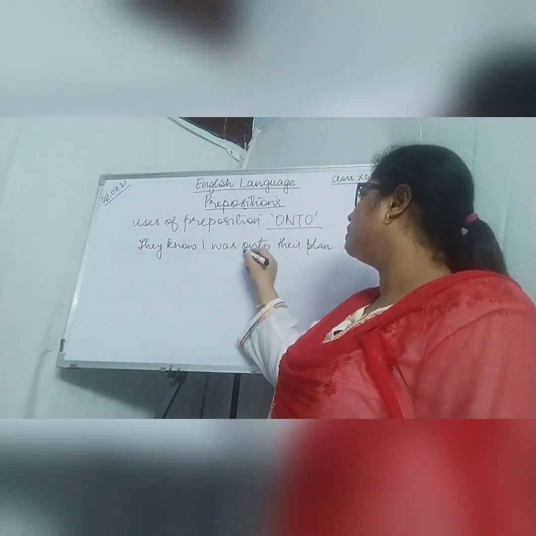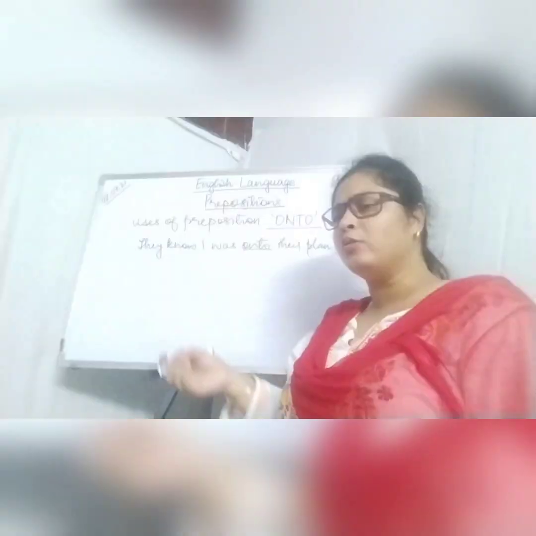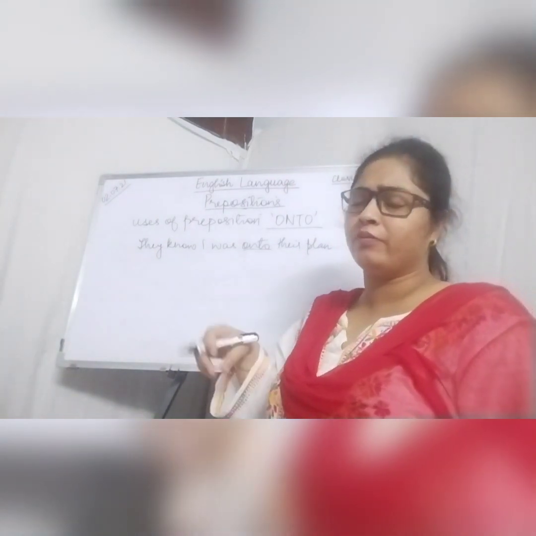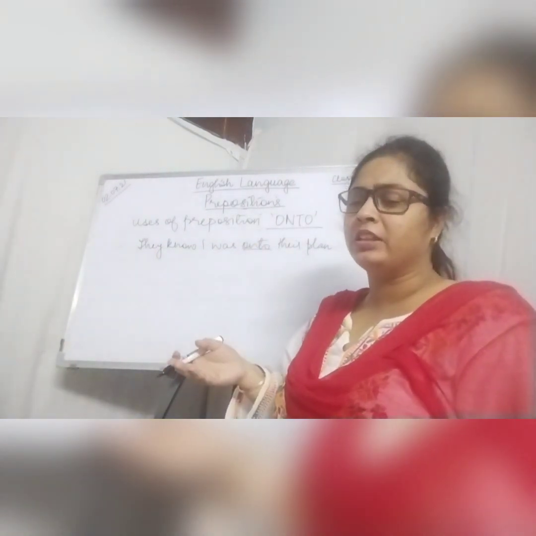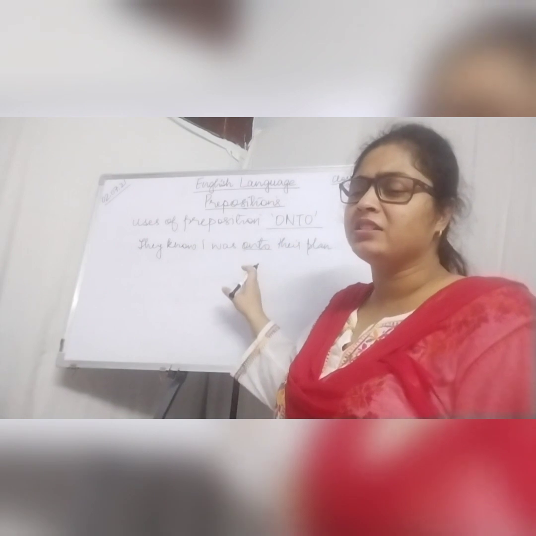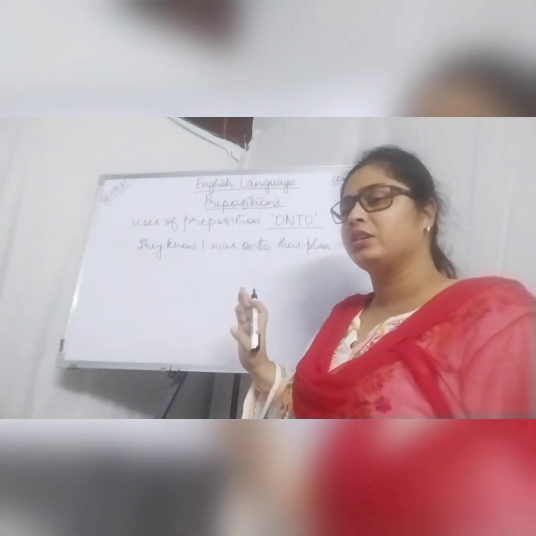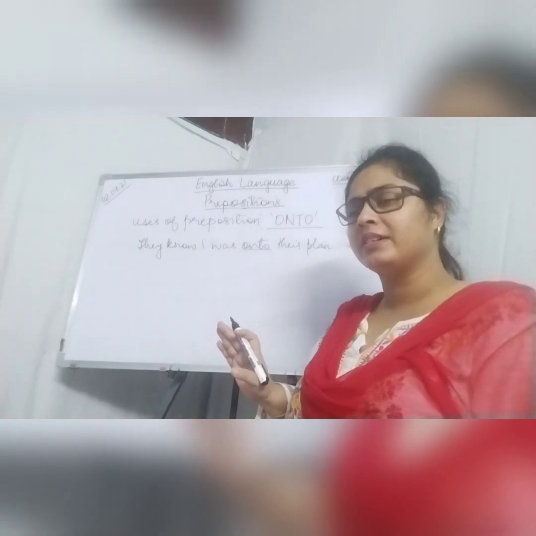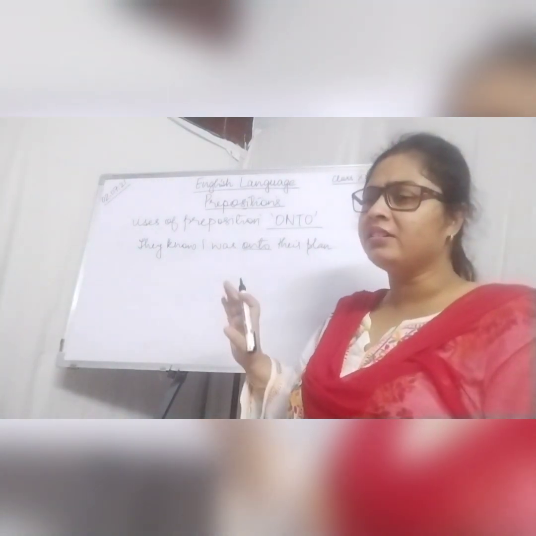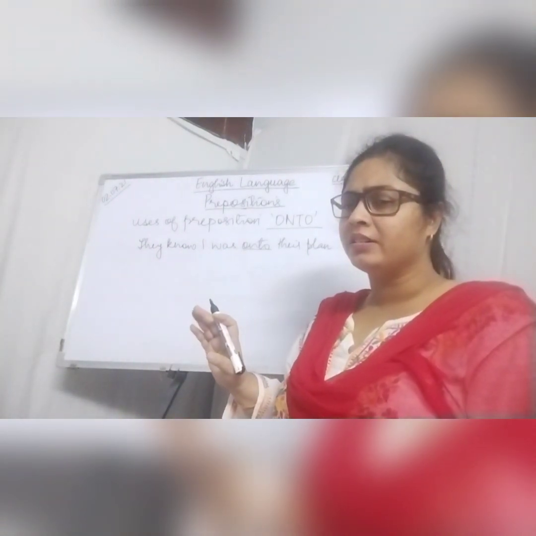That is, I was knowing fully about their plan. So in such a situation, preposition on to is being used. Is it clear? Yes, ma'am. Okay.